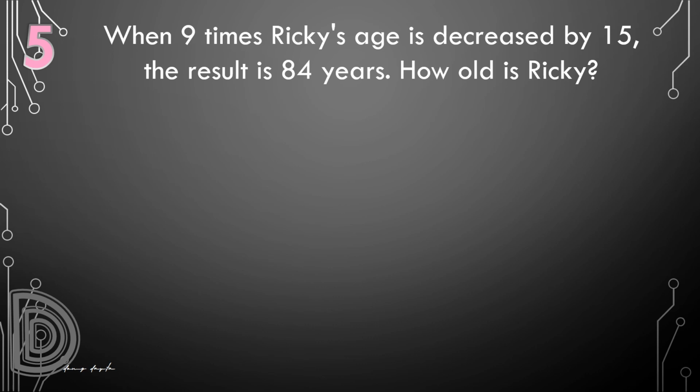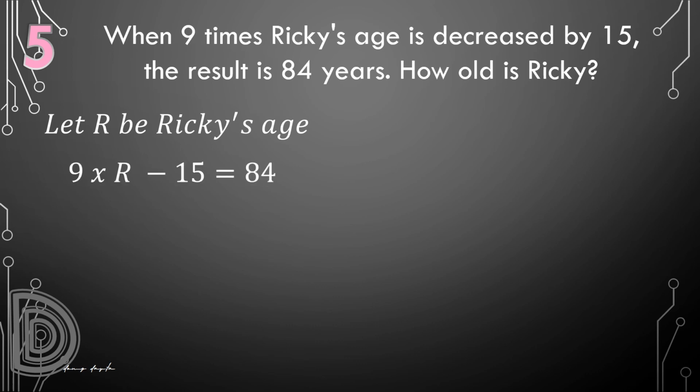Let us have some algebra for grade 5. Let R be Ricky's age. So if we write the problem in mathematical sentence, that will be 9 times R minus 15 equals 84. Okay? So what number subtracted by 15 results to 84? How do we do that?